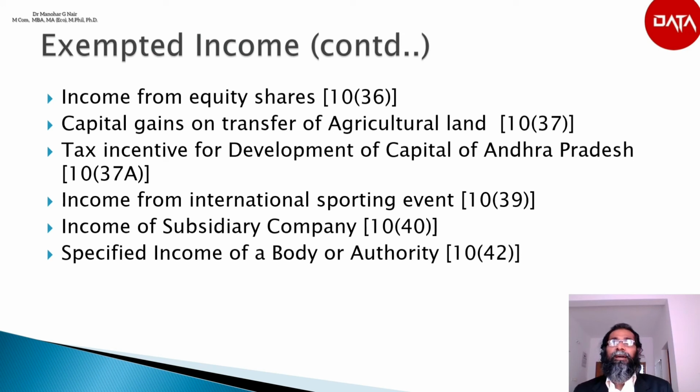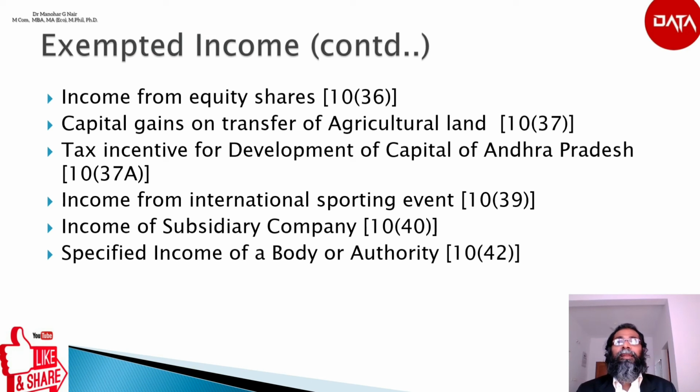Any specified income arising to a body or authority which has been established or constituted or appointed under a treaty or an agreement entered into by the central government with 2 or more countries, or a convention signed by the central government, is established or constituted or appointed not for the purpose of profit, and is notified by the central government in the official gazette for the purpose of this clause.